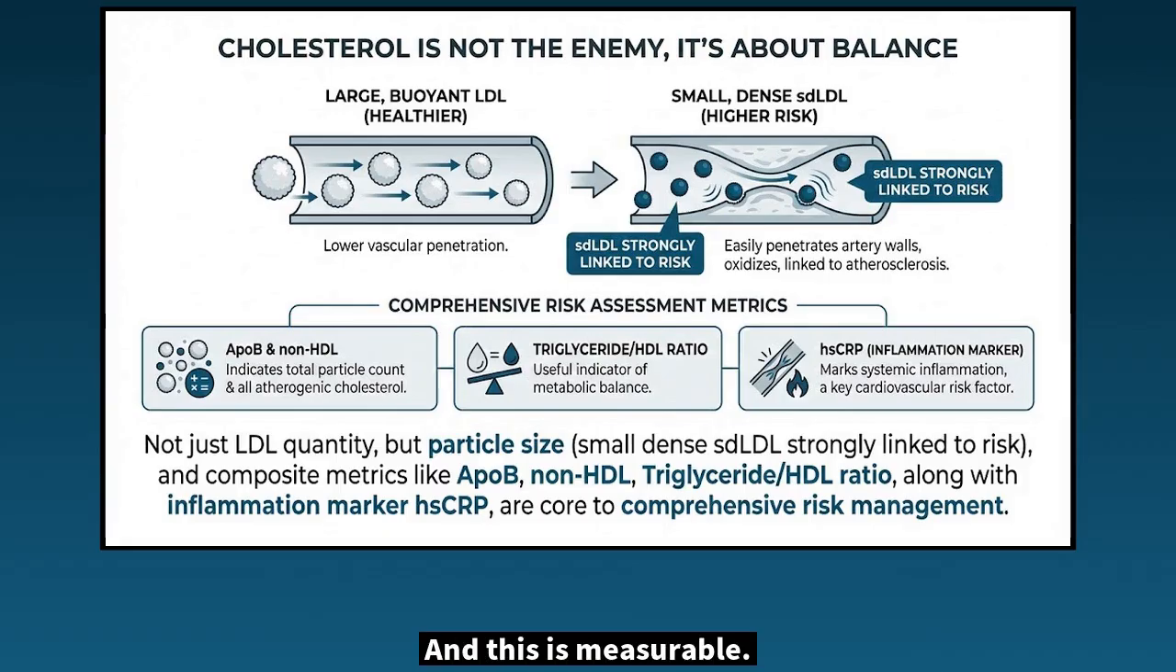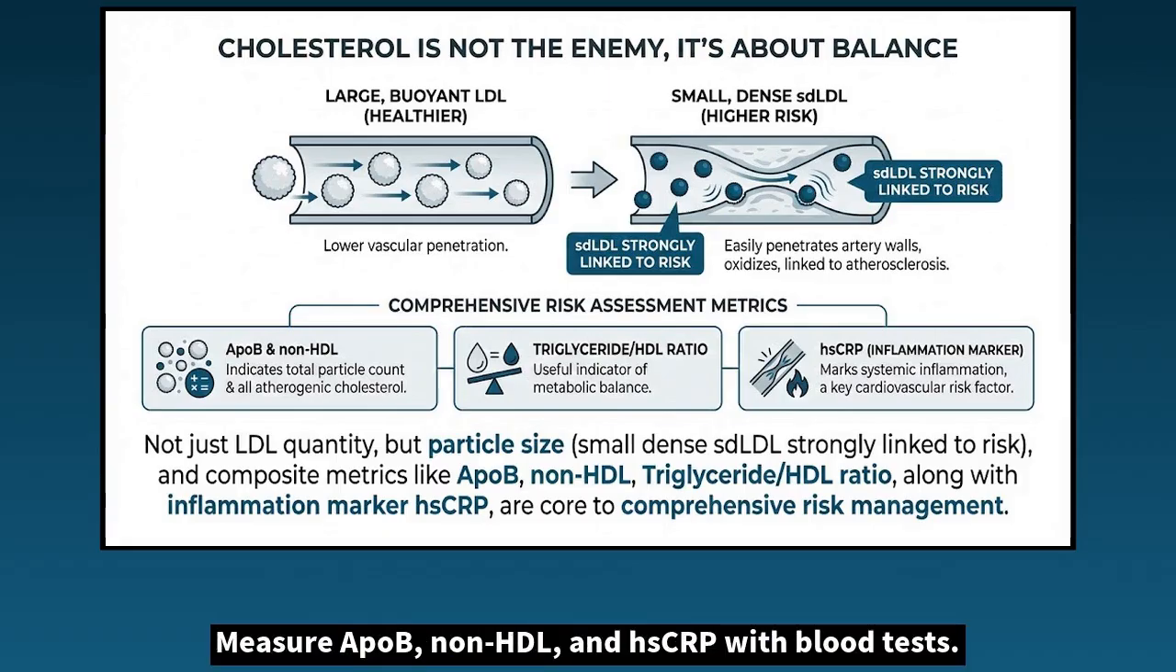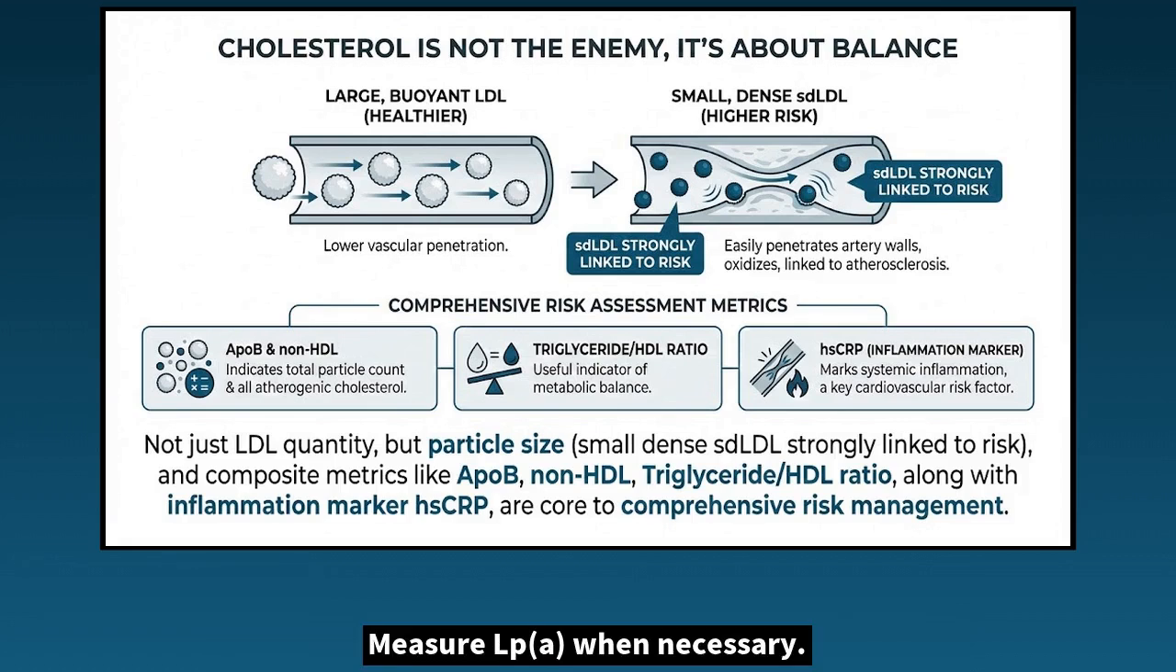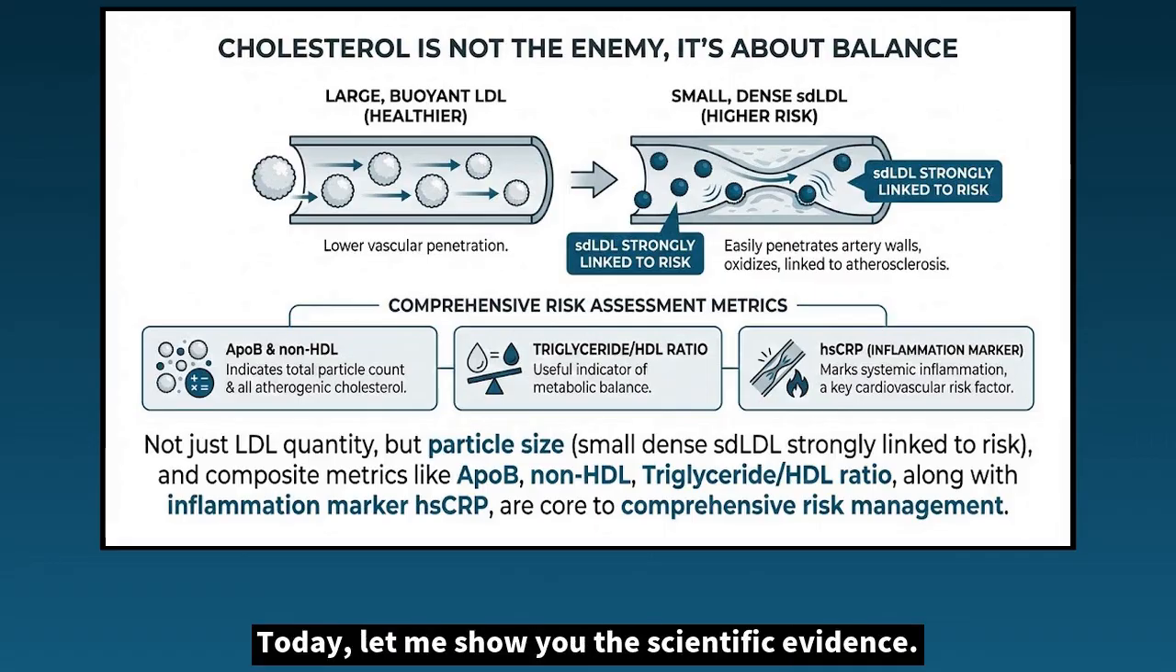And this is measurable. Measure ApoB, non-HDL, and HSCRP with blood tests. Measure LPA when necessary. This reveals your actual risk. Today, let me show you the scientific evidence.